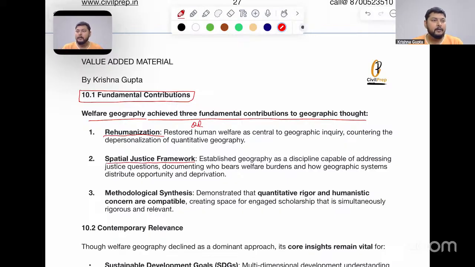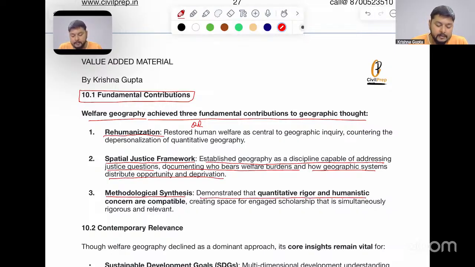As a radical part, there was highlighting of spatial inequality and spatial injustice. It established geography as a discipline capable of addressing justice questions, documenting who bears welfare burdens and how geographic systems distribute opportunity and deprivation. Then methodological synthesis. Here it demonstrated that quantitative rigor and humanistic concerns are compatible and can work together, creating space for engaged scholarship that is simultaneously rigorous and relevant.